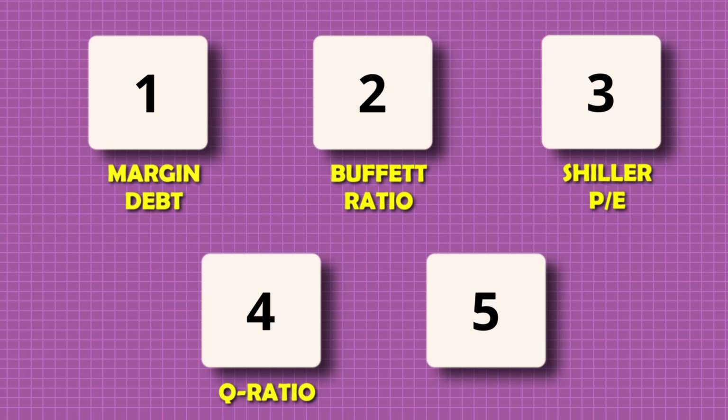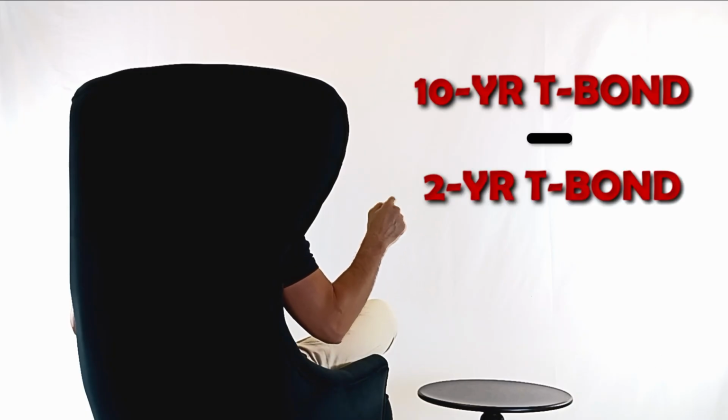And finally, number 5, the 2-10 yield curve. The 2-10 yield curve spread measures the difference between the yield on the 2-year Treasury bond and the yield on the 10-year Treasury bond. The yield on a bond is a measure of how much interest the bond pays relative to its price. If a bond's price goes up, its yield goes down. Like stocks, investor demand affects the prices of bonds.